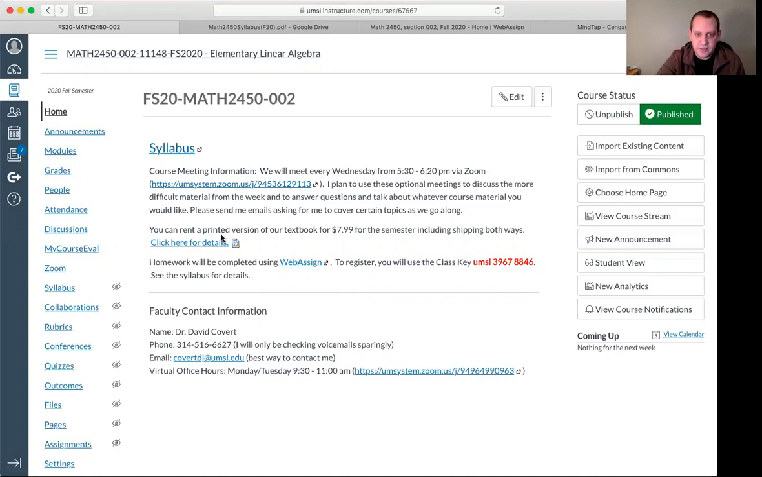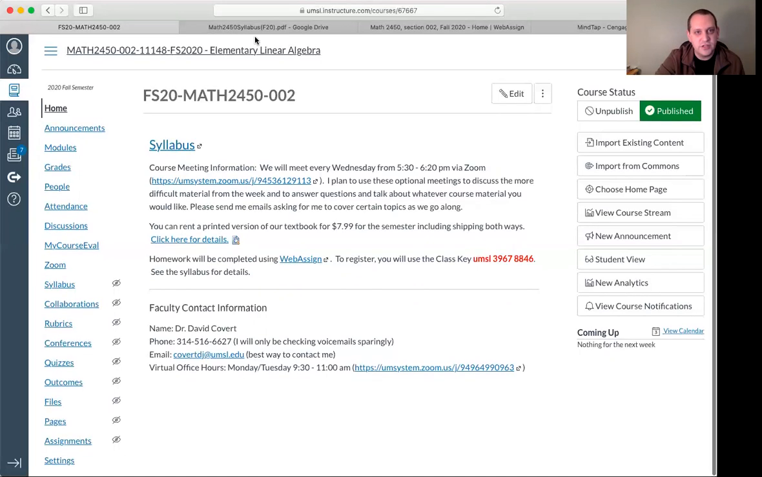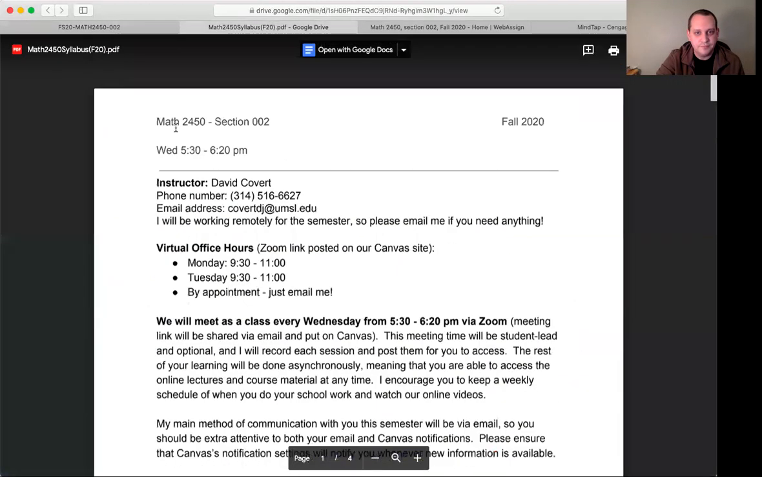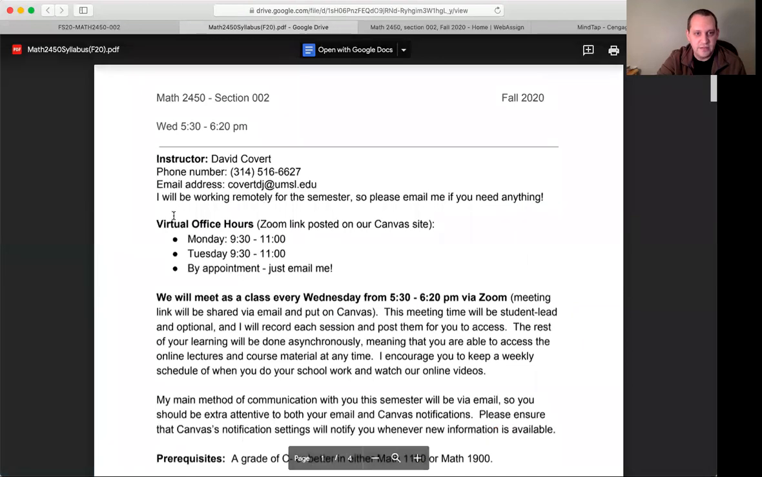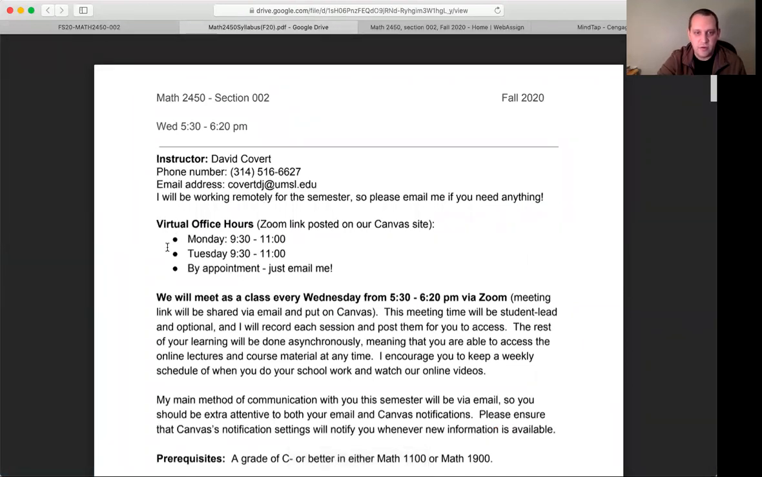The other thing on this page is the link for Webassign, which is the platform we'll use to do all of our homework, and I'll go over that in a second. So the first thing I want to do is click on this link for the syllabus, which will bring up the PDF that is our syllabus, and it's pretty straightforward.